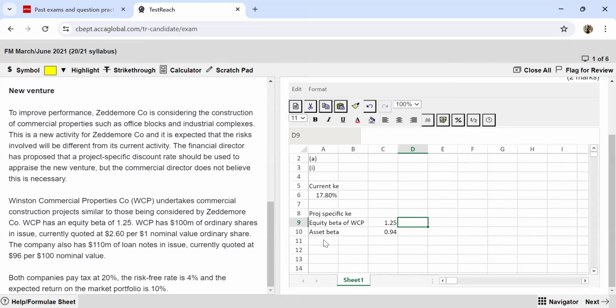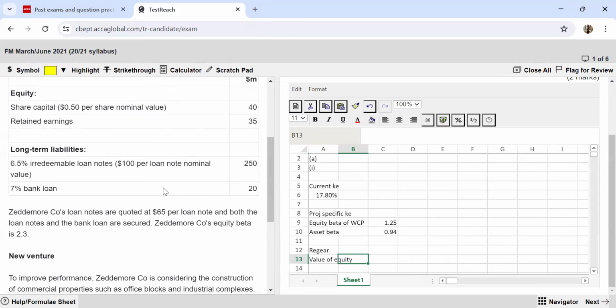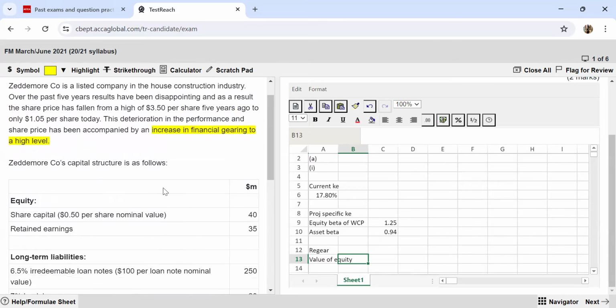So now I have the asset beta specific to this industry where they are taking up construction projects. So now that I have my asset beta, I have to now re-gear it according to the capital structure of my company, which is Zeddemore company. So now, firstly, I'm going to need the value of equity. Let us lay down separate calculations over here. So let us first take value of equity. I think the information, yeah, the information is over here.